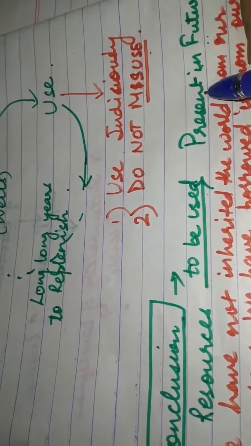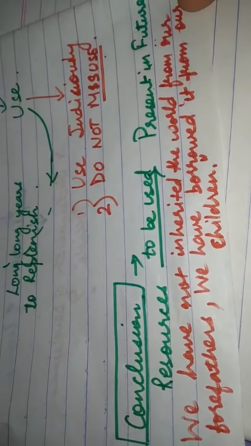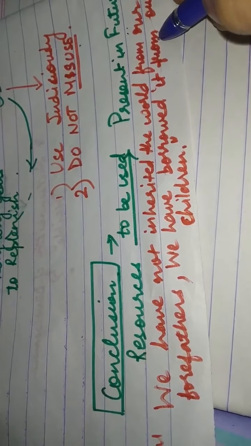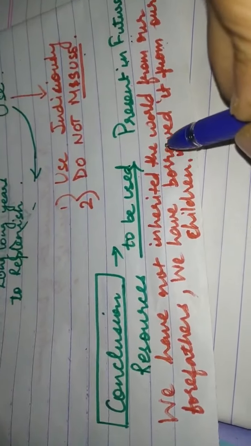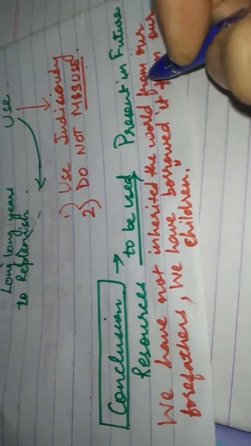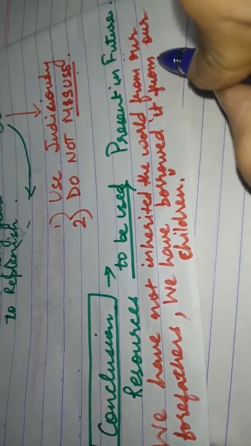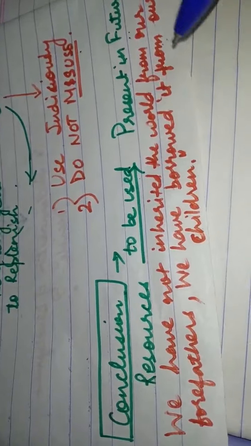Now this takes us to a very famous quotation, and this is one of the questions that has come in earlier years. What is it? We have not inherited the world from our forefathers, we have borrowed it from our children. So you need to explain it.